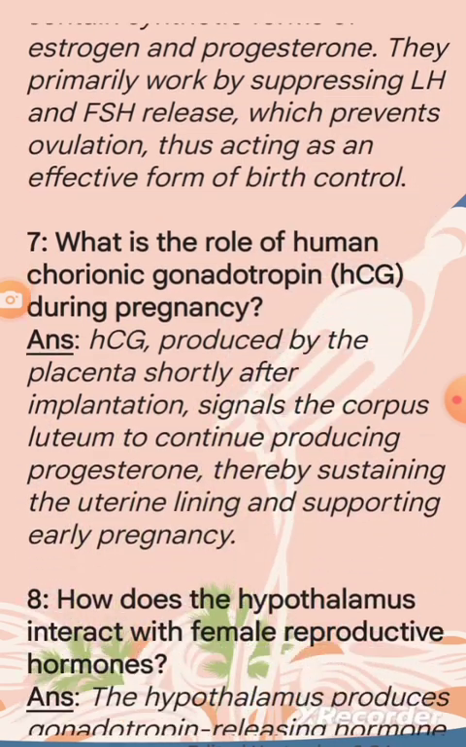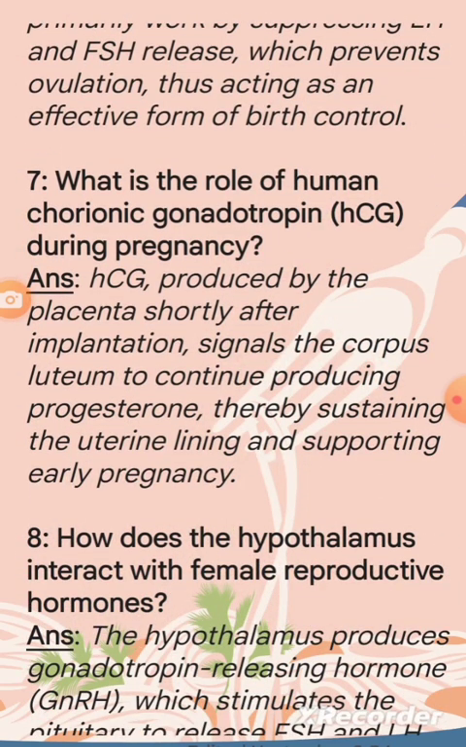Question 7. What is the role of human chorionic gonadotropin (HCG) during pregnancy? Answer. HCG, produced by the placenta shortly after implantation, signals the corpus luteum to continue producing progesterone, thereby sustaining the uterine lining and supporting early pregnancy.